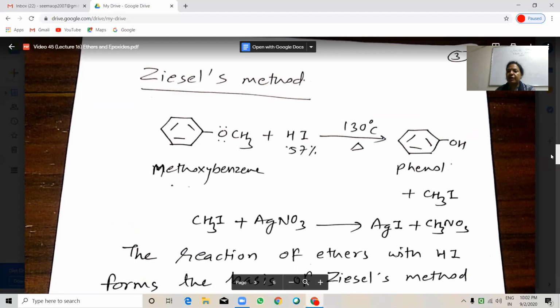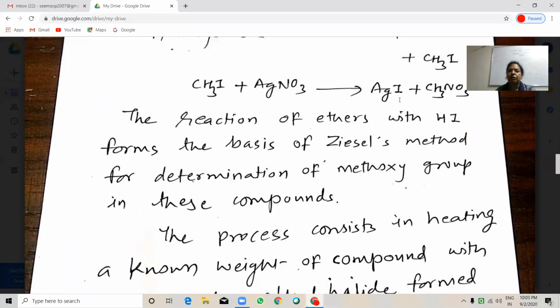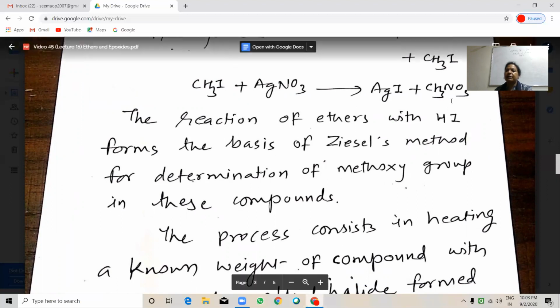This methyl iodide formed, when it is reacted with silver nitrate, it will give you silver iodide and methyl nitrate.